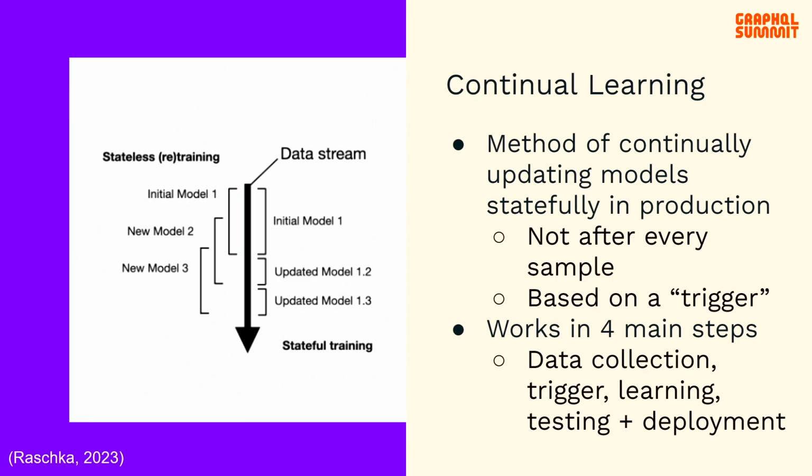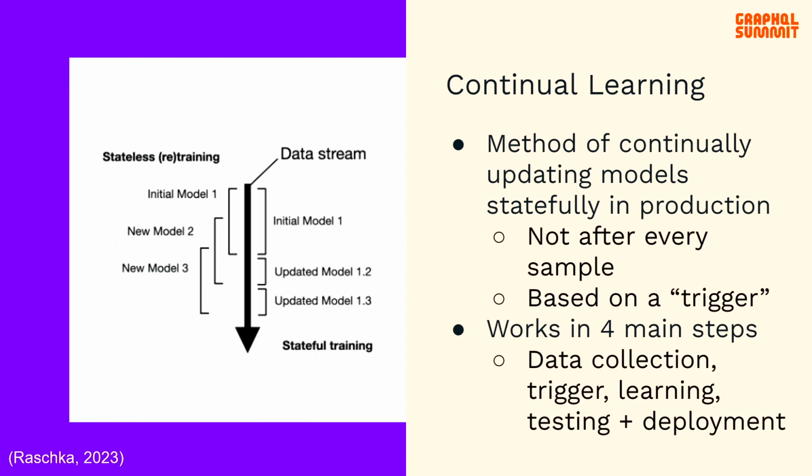And it's not necessarily about retraining after every sample, as it may suggest. You might be wondering, why don't we update the model with every single sample? The answer is usually it's not worth it. The computation cost of updating models with every sample becomes very costly, and our models don't degrade fast enough to necessitate that cost. Additionally, continually learning models have had some issues with a phenomenon known as catastrophic forgetting, where the model forgets the data that it was previously trained on, instead favoring new data more.